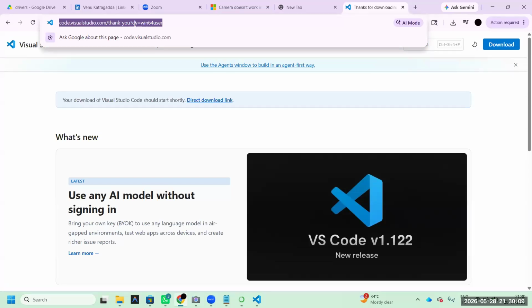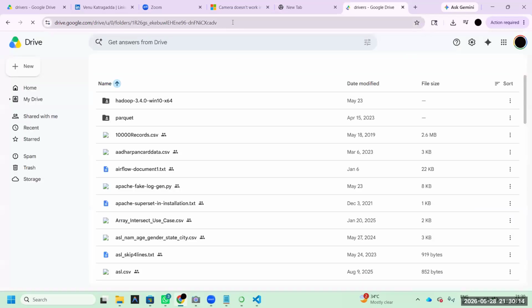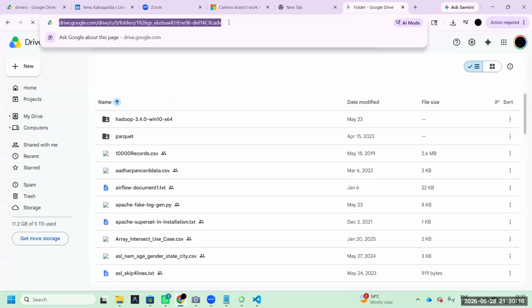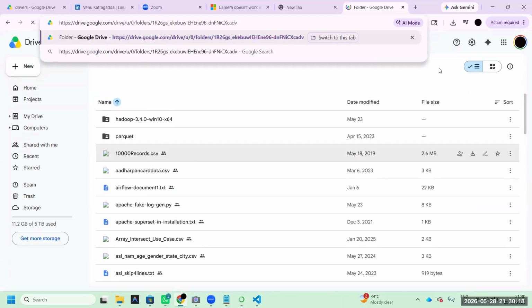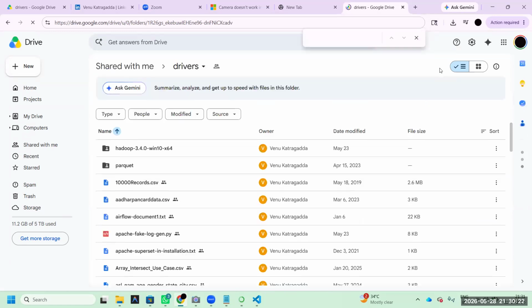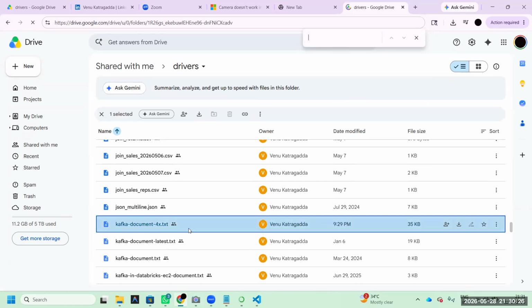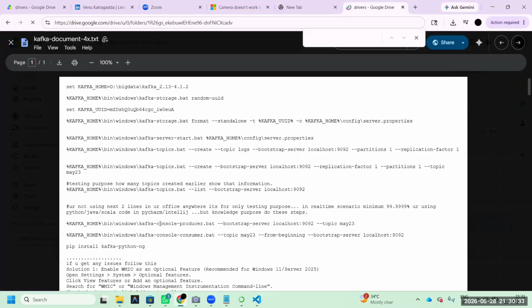In this documentation, there is the Kafka 4.x documentation available. It is also available in your Google Drive. Please check.